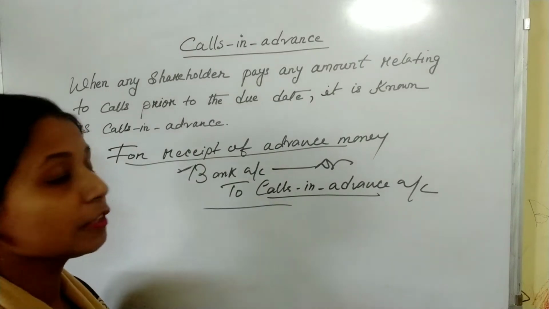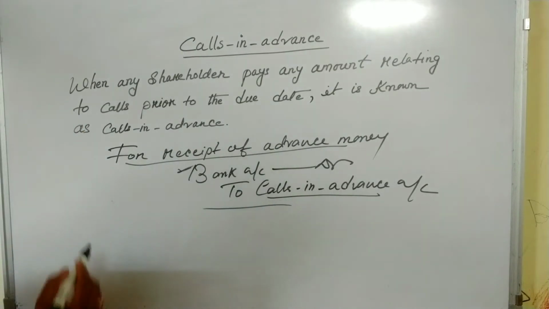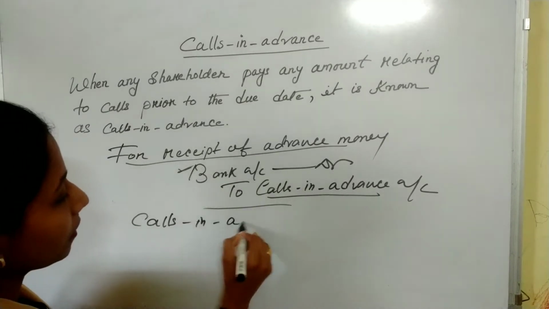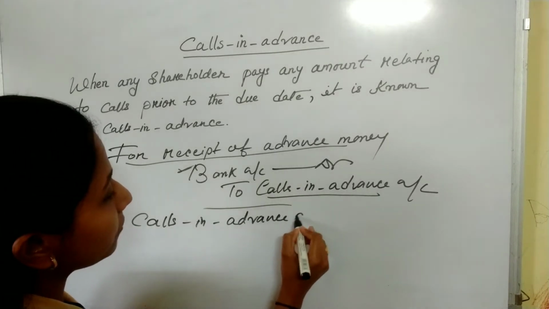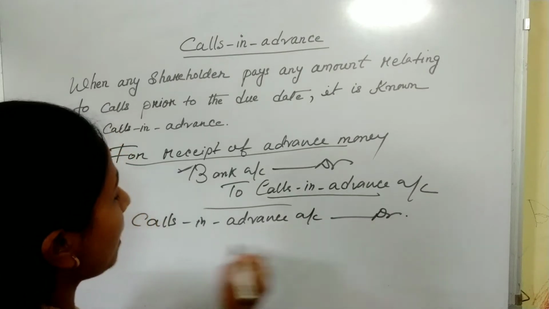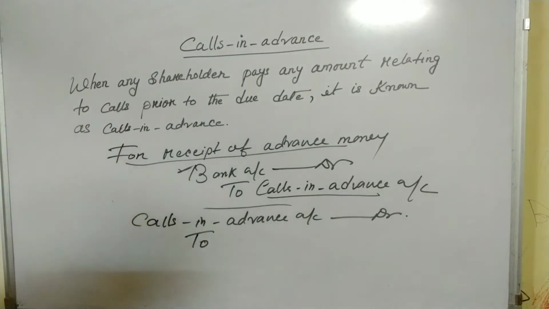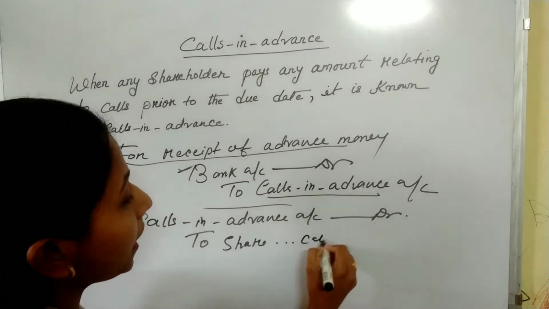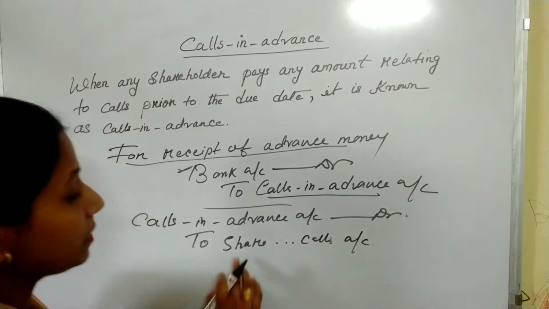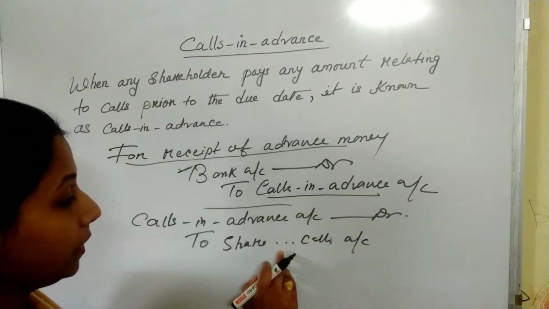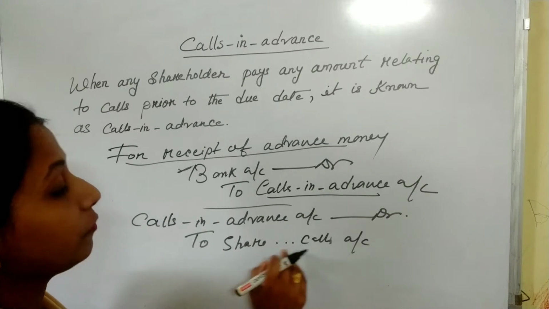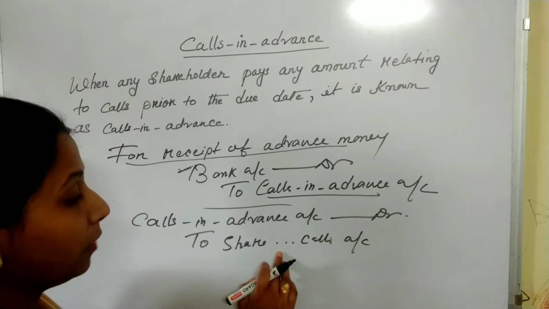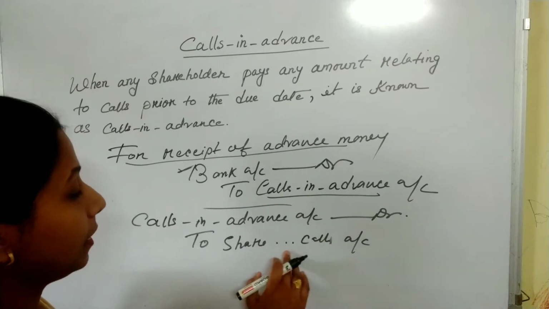So the adjustment entry is: calls in advance account debit, to share first call if it is a first call, to share second call if it is a second call, and if it is the second and final call, then you can write second and final call.